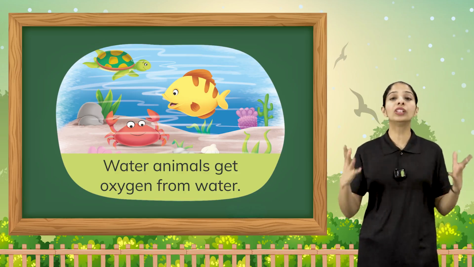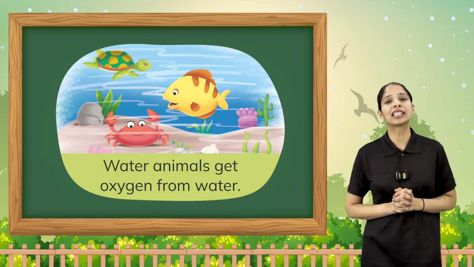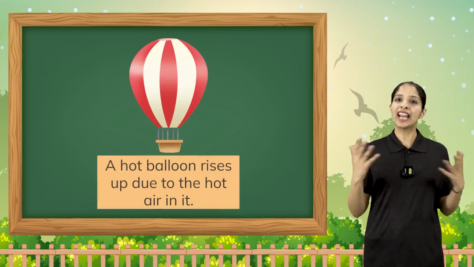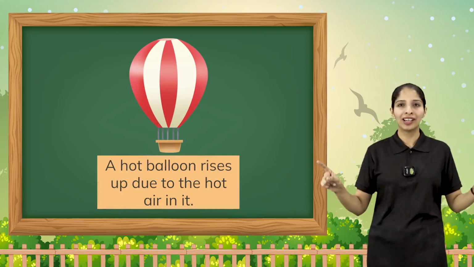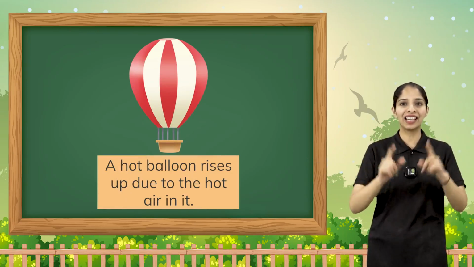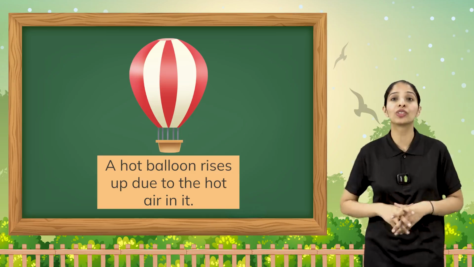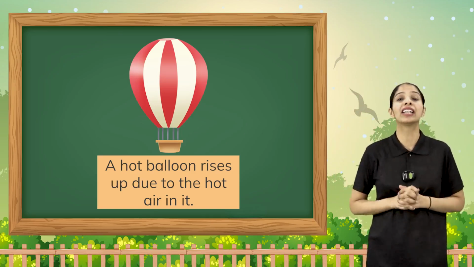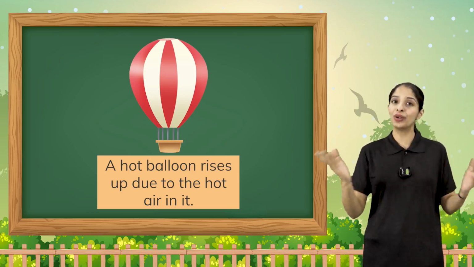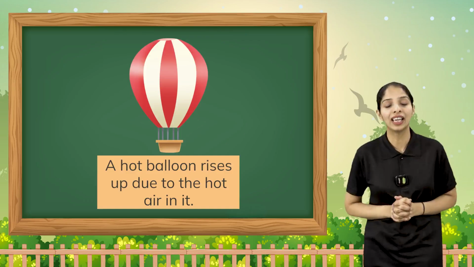So they also need air for their survival. Now the next use of air: have you ever seen a hot air balloon? Or have you ever tried sitting inside a hot air balloon? The hot air balloon blows up because of the hot air inside it. So it is another use of air.